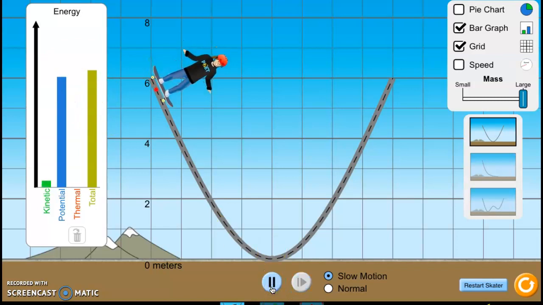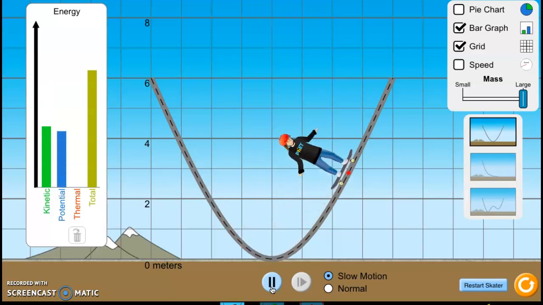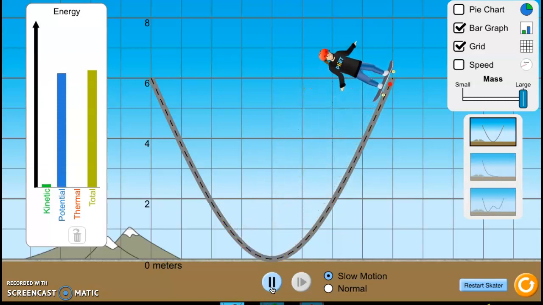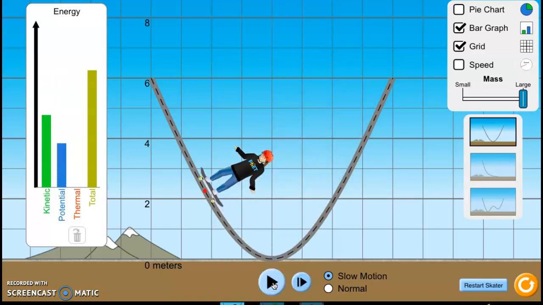And we can just play it through, but we can still see it's turning to kinetic energy, KE max, back to GPE max, back to KE max. Okay, guys, those were the principles that I wanted to demonstrate to you. And that's it.